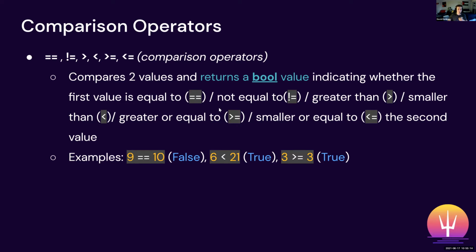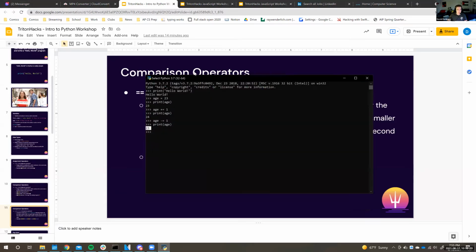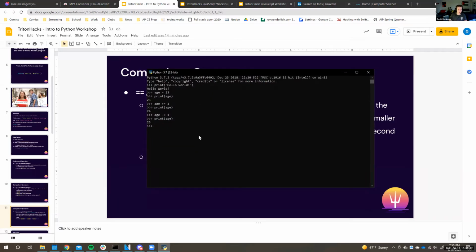But these are pretty straightforward, and I'll also demo this again really quick. So let's say we have another variable. Let's call this age 2, and we'll set this equal to 24. All right, so is age equal to age 2? It is not. We know that the original age stores 23, and this new age stores 24.